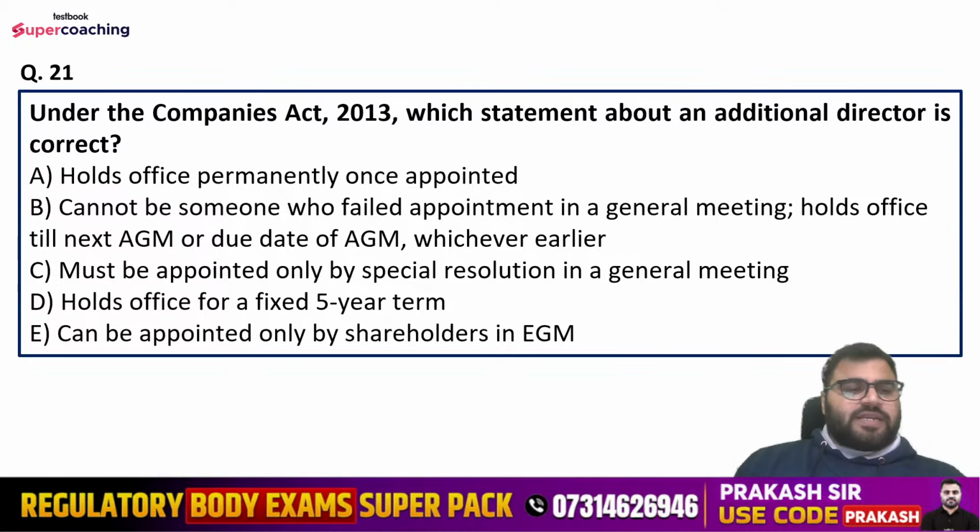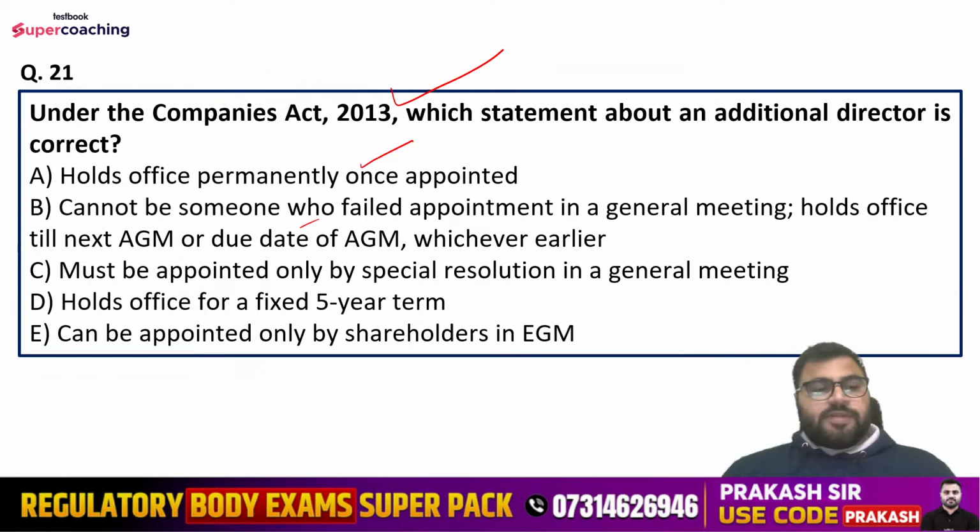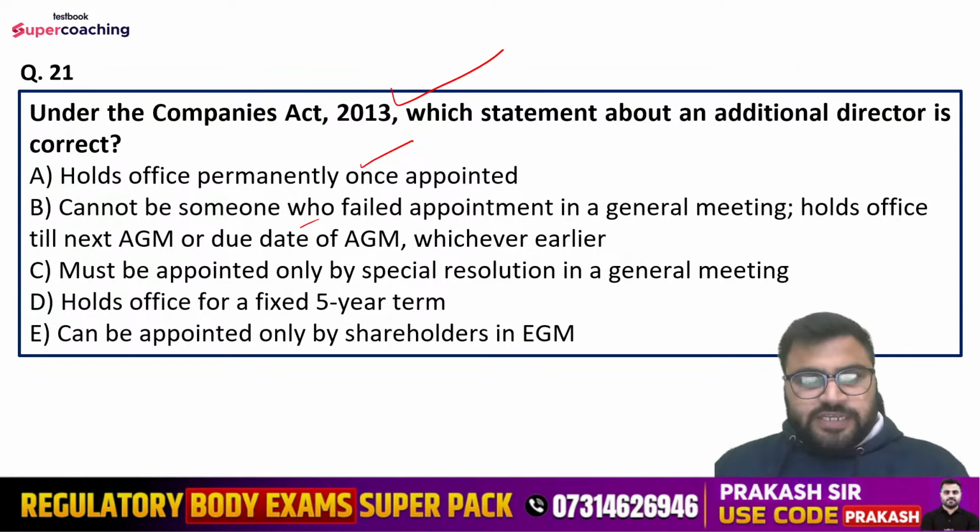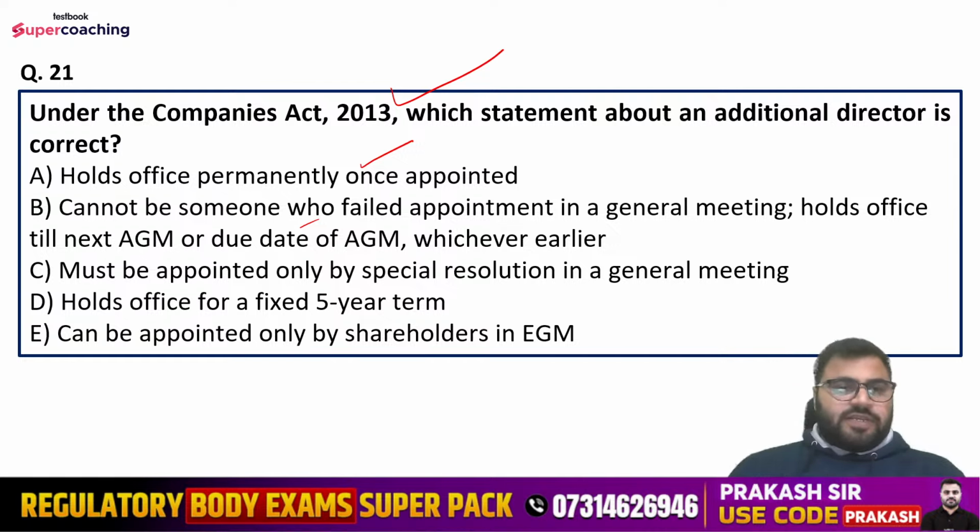Question number 21. Under the Companies Act 2013, which statement about an additional director is correct? So options are holding office permanently once appointed. It cannot be someone who failed appointment in a general meeting, holds office till next AGM or due date of AGM, whichever earlier. Must be appointed only by special resolution in general meeting. Holds office for a period of fixed 5-year term, or can be appointed only by shareholders in EGM.